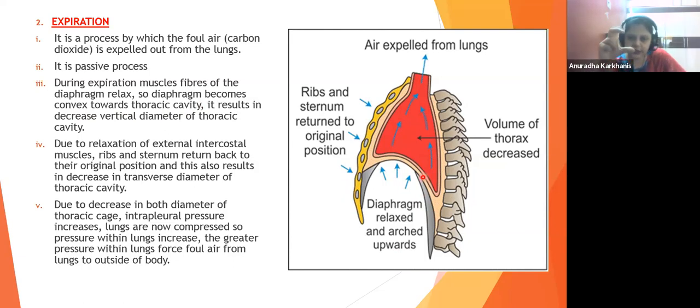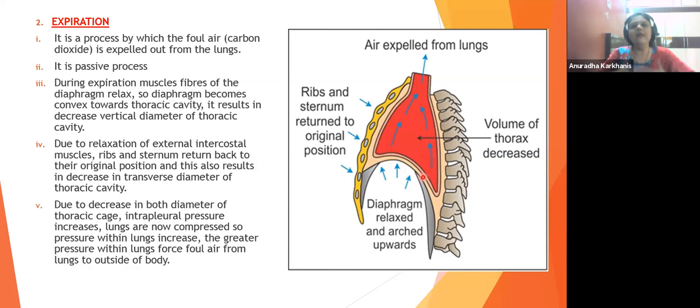So now that much of the vertical section has reduced, that much of the thoracic cavity has decreased, right? Due to relaxation of the external intercostal muscles, the ribs and the sternum will return back to their normal, original position. And that also results in the decrease in the transverse diameters of the thoracic cavity. So the vertical space decreased after the diaphragm came to its normal position. The sideways broadening, the transverse increase, what happened to it now?